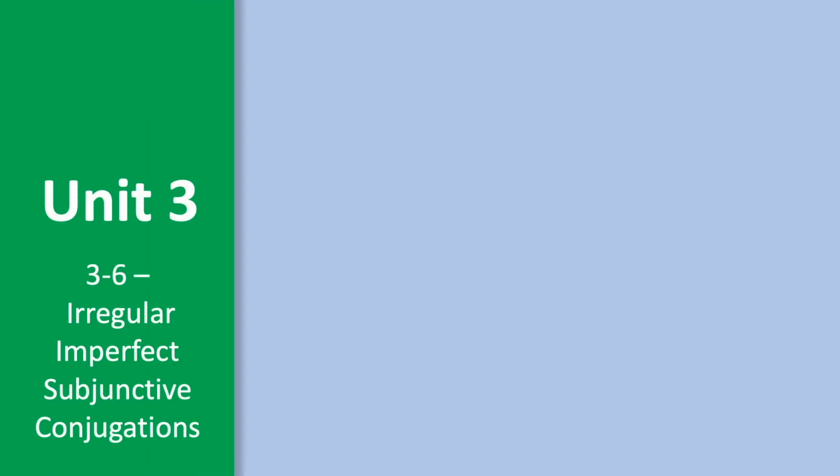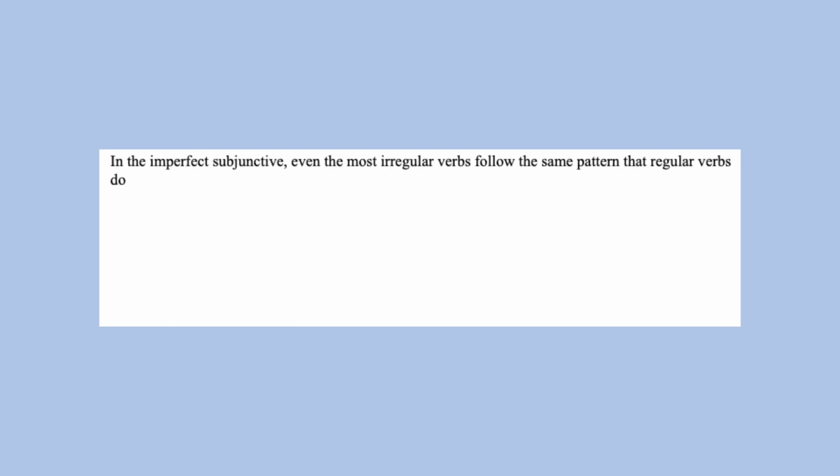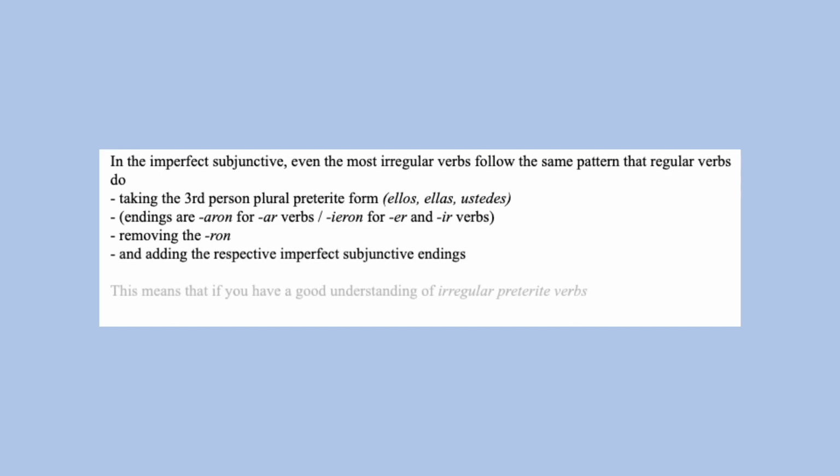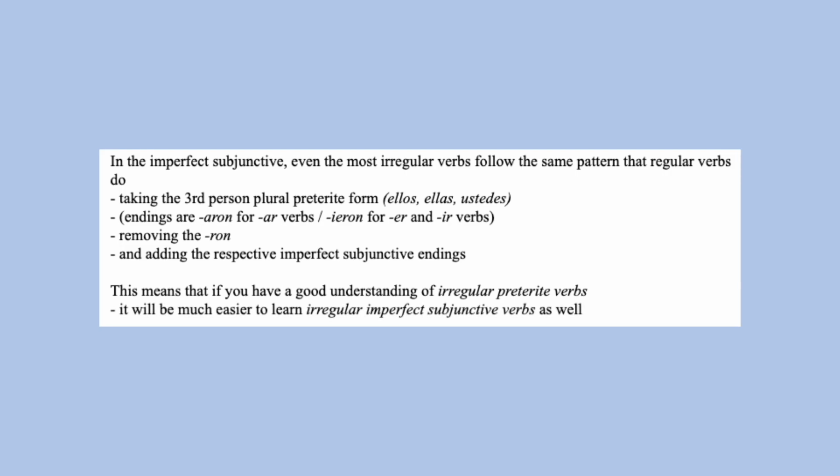Now we have arrived at irregular verbs under the imperfect subjunctive. And because the stems for the imperfect subjunctive and future subjunctive are the same, we will not be reviewing the future subjunctive separately. Under the imperfect subjunctive, even the most irregular verbs will follow the same pattern as regular verbs, where we simply take the third person plural preterite form, we remove the ron ending, and then to that stem we add the imperfect subjunctive endings. So once you understand irregular preterite verbs, it's a lot easier to understand irregular imperfect subjunctive verbs.